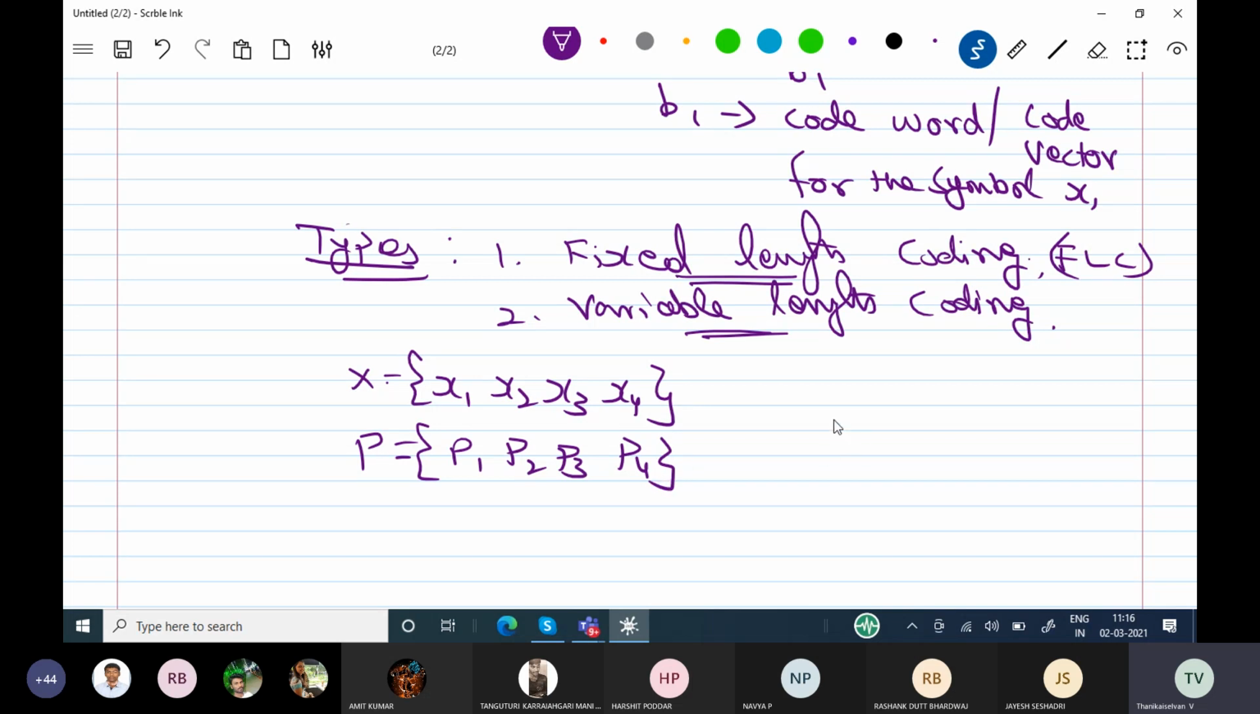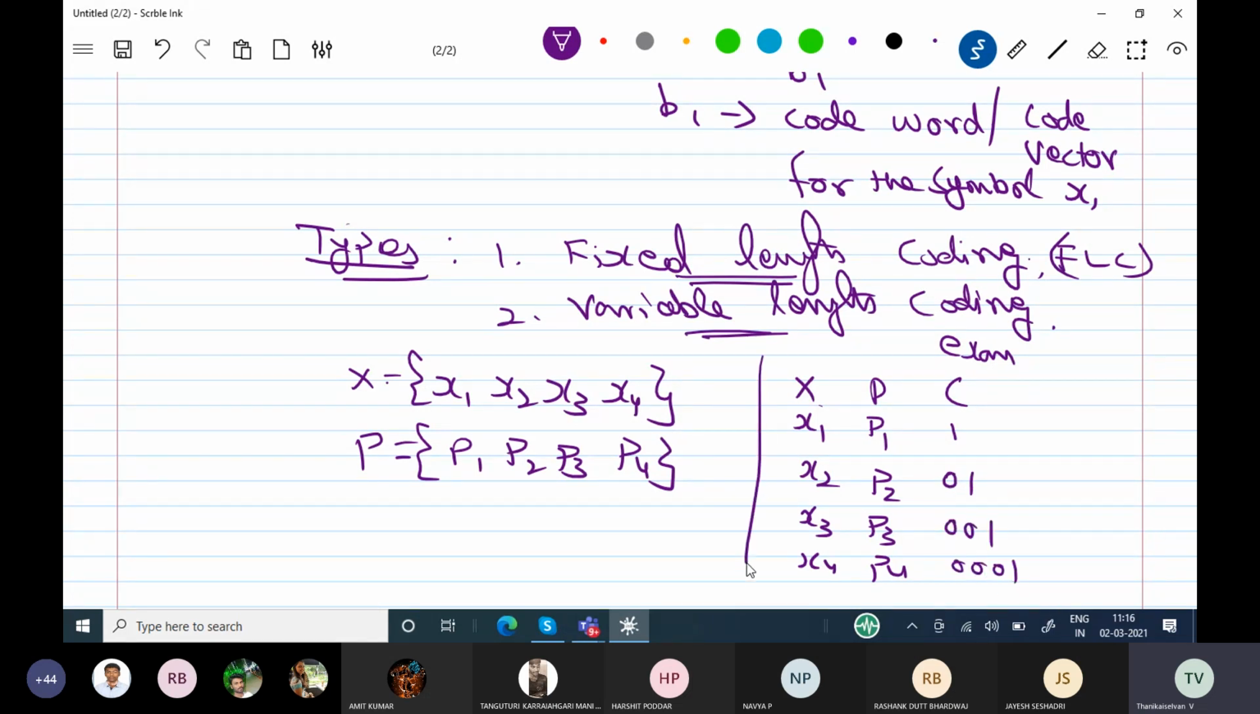So now you see this. I am going to create a coding table. In the coding table, first are x1, x2, x3 and x4, their probabilities P1, P2, P3, P4, and then the code vector. I am just giving an example only. You see uniquely decodable codes I am going to write: 1, 01, 001, 0001. All are uniquely decodable codes. It's a variable length actually, but you can easily decode it.